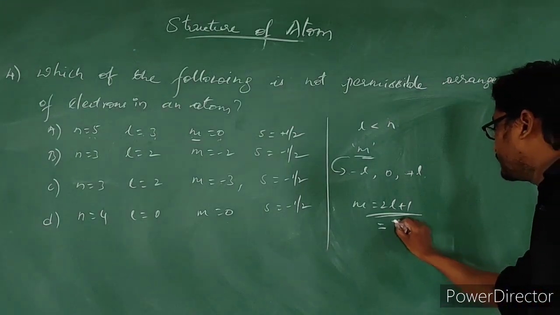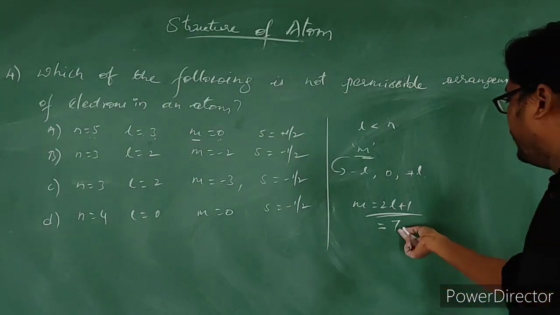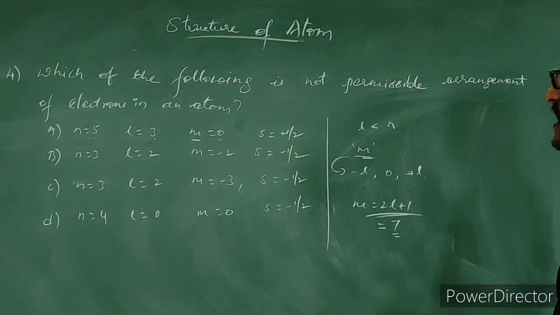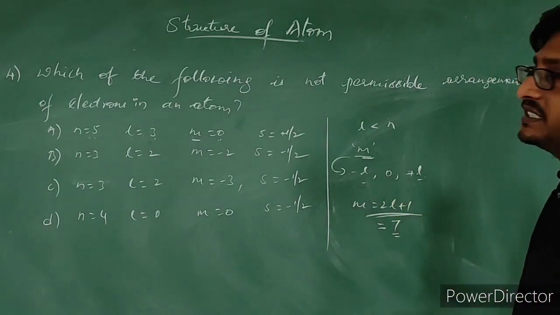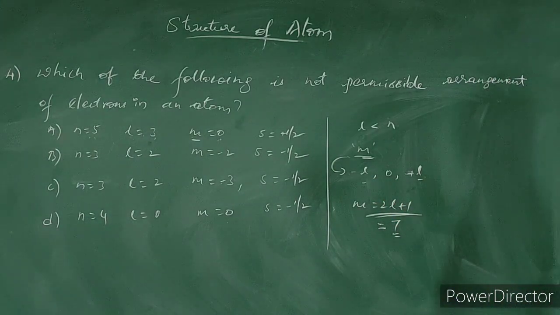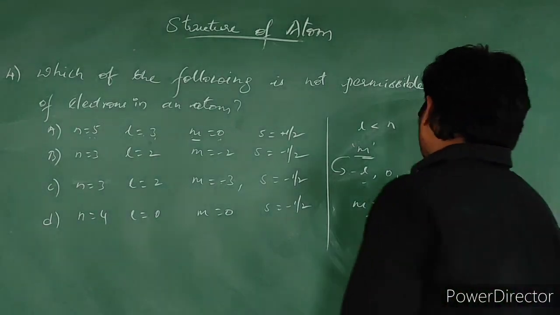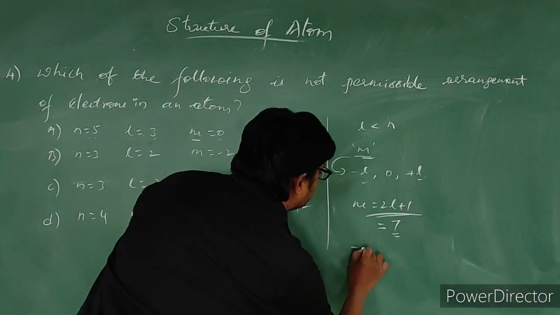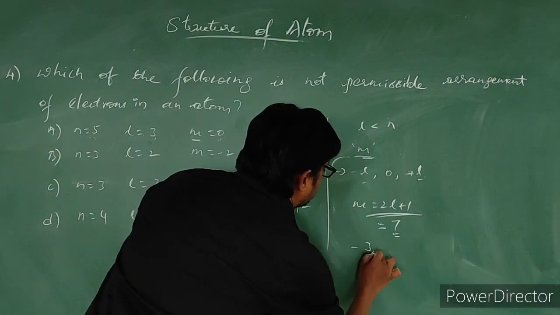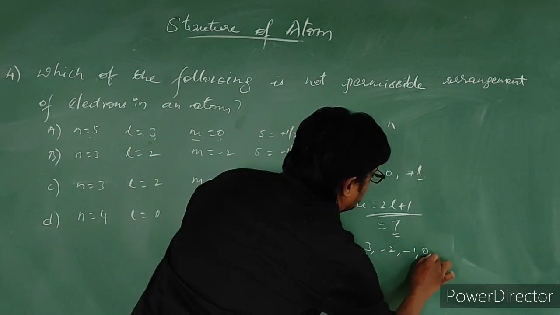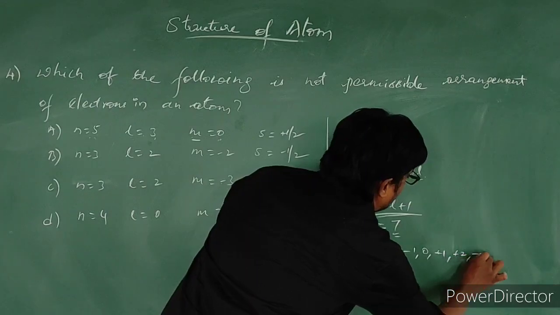It will be 7. These 7 values range from minus L to plus L. Here the 7 values are nothing but minus 3, minus 2, minus 1, 0, plus 1, plus 2, plus 3.